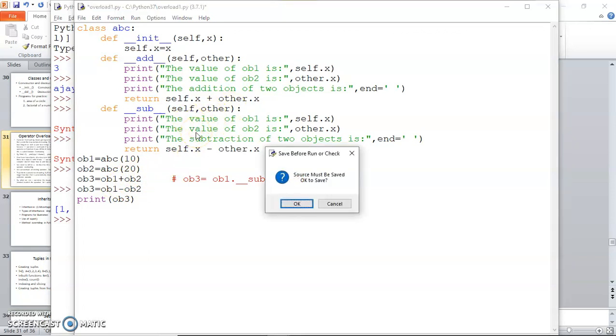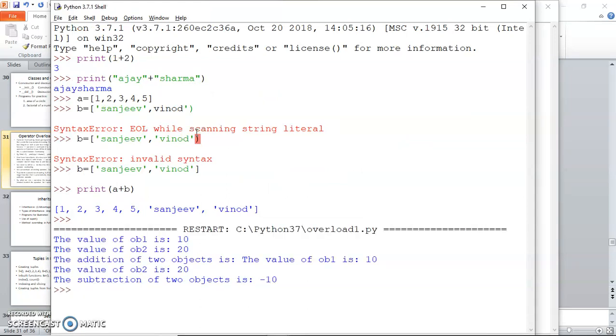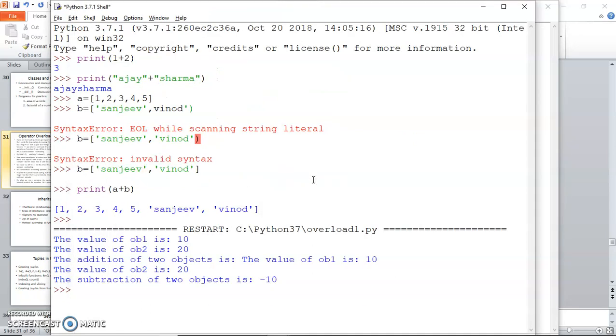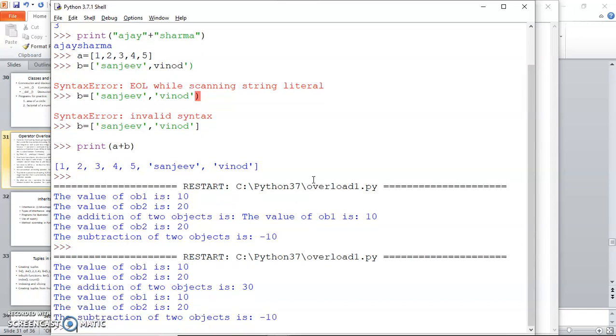Let me run this code for you, and as you can see, the value of object 1 is 10 and object 2 is 20, but the addition of the two objects is missing. We have not printed ob3 here. We need to print ob3 for both the operations. So now it will give us the desired output. The addition is 30 and the subtraction of ob1 minus ob2 is minus 10.